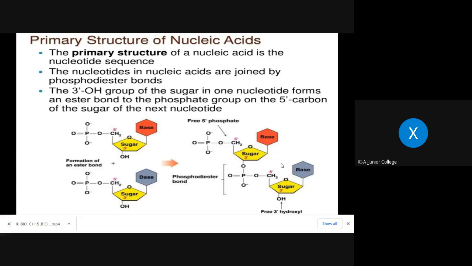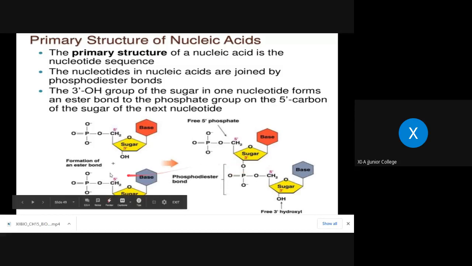Now, a polypeptide chain is present in proteins, like that polynucleotide. These are not polypeptide, but polynucleotide, because what we are studying is nucleic acid, right? Are you getting my point? So these nucleic acids contain a chain of nucleotides, that is the polynucleotide chain, right? So what is a mononucleotide? A single unit of nucleotide. Such nucleotides get attached to each other to form a long chain, that is the polynucleotide chain.